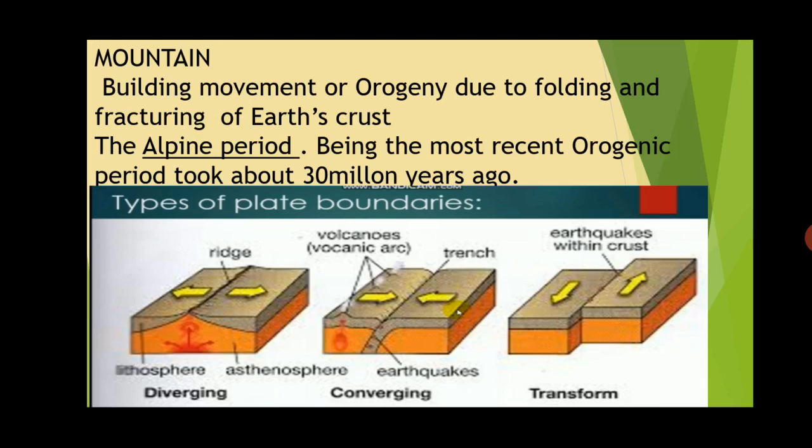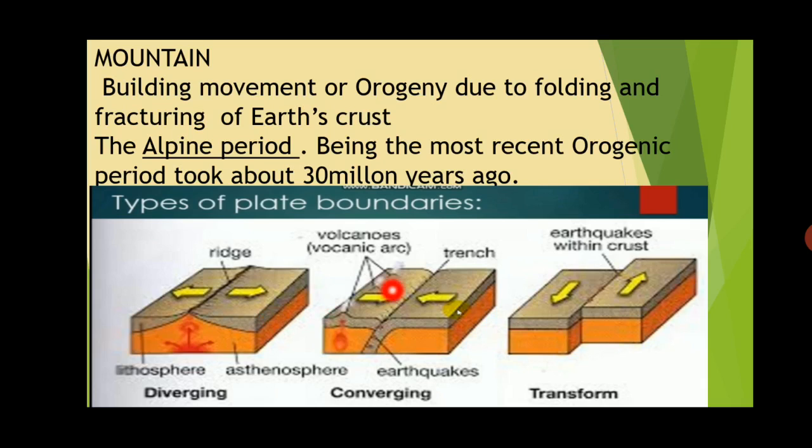fracture. So the Alpine period, it is the most recent orogenic period, that is 30 million years ago. At that time, number of mountains have formed, and these mountains are mostly known as fold mountains. You can see here, this is diverging force. Diverging is pulling apart.